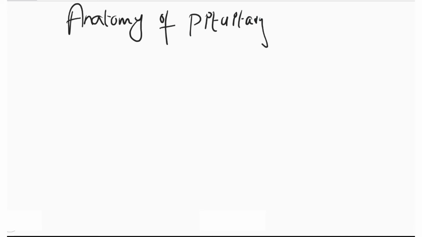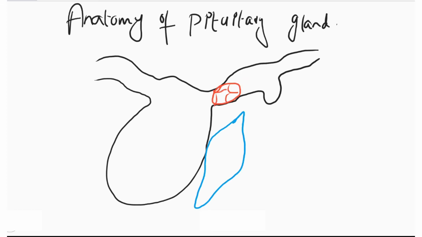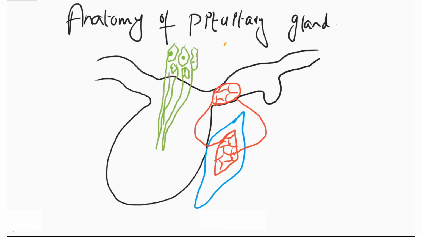Now the anatomy of the pituitary gland. The pituitary gland consists of 2 parts.